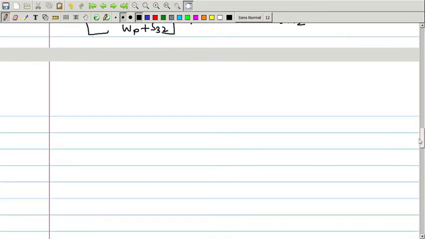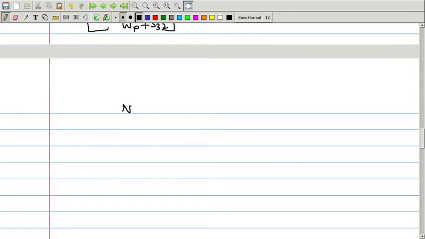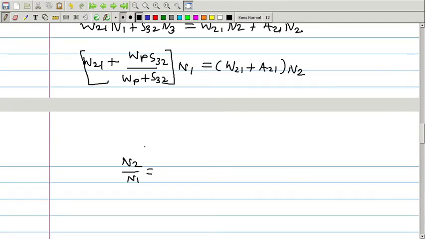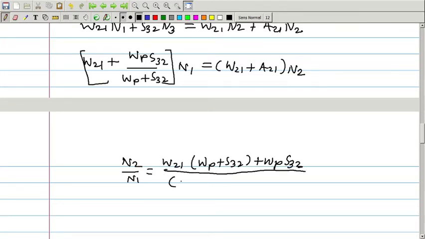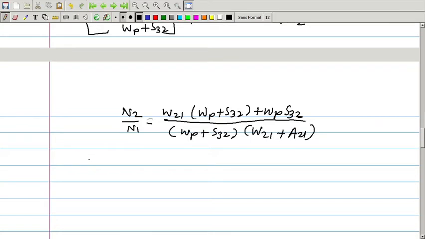Now if I solve for N2 upon N1, if you see the left hand side term, W21 into the denominator, if you multiply it here, it is Wp plus S32 plus Wp into S32 upon Wp plus S32 into W21 plus A21.